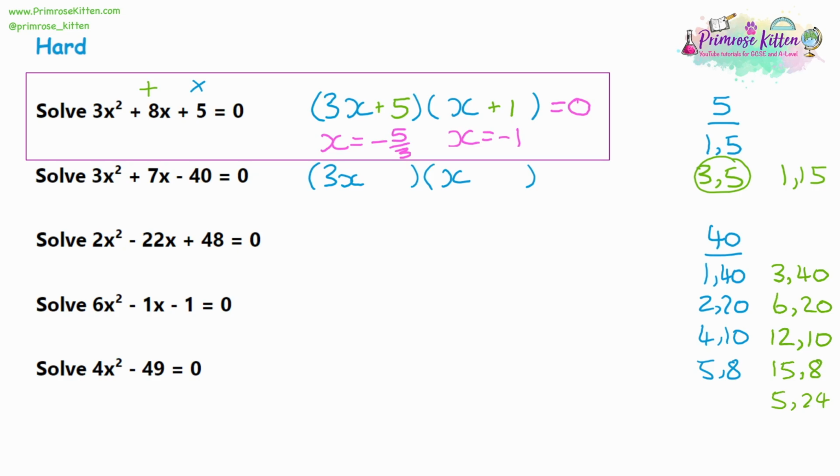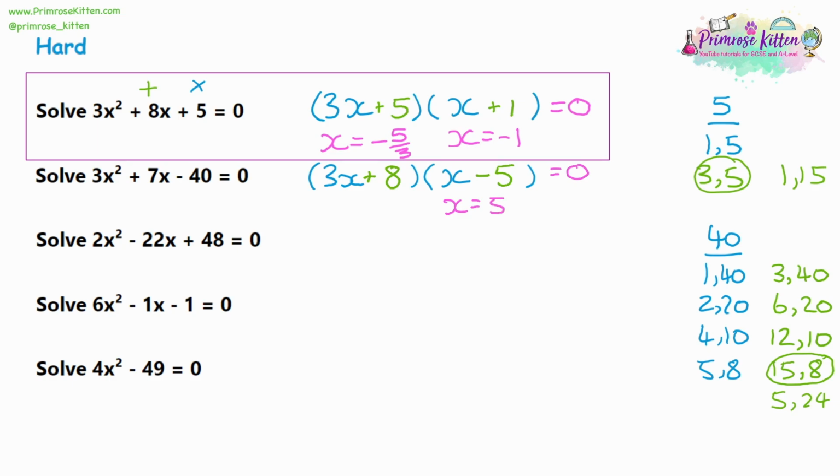So which ones are going to give us a 7? If you look at this really carefully, I think 15 take away 8 is going to give us the 7. So we don't write in 15 and 8, we write in the original numbers, the 5 and the 8. And because that 5 was multiplied by 3, it has to go in the opposite bracket to the 3x, and the 8 in the same bracket. Then think about positive and negative numbers. Well, we want to get a positive 7x, and it was 15 take away 8. Since 5 is how we get the 15, it's going to be a negative 5, and then a positive 8. Then we make it equal to 0. And when we're writing this in, if it's just x on its own, then just flip the sign as usual.